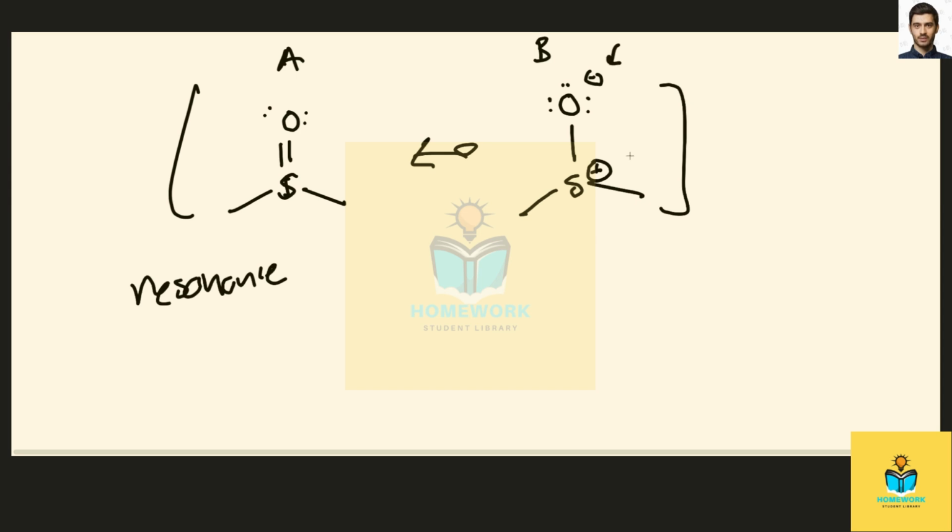And if we look at B, there's a formal negative charge on oxygen and a formal positive charge on sulfur, whereas in A, we have neither. Right, so A definitely has less formal charge, and A is the preferred resonance structure for DMSO.